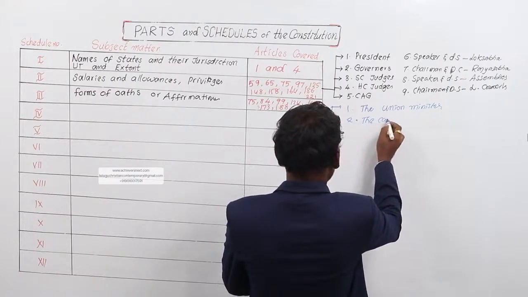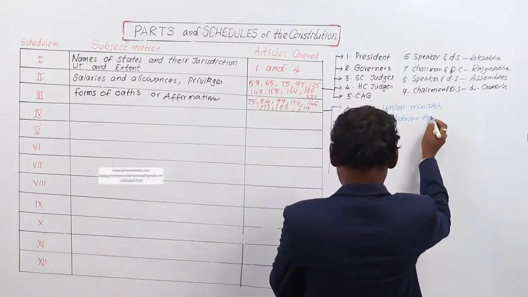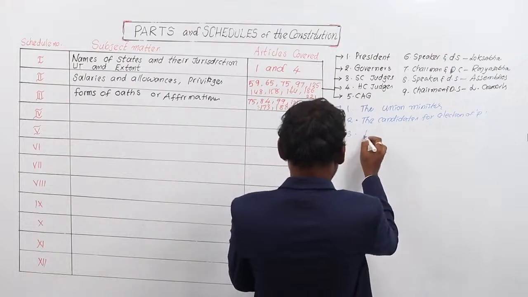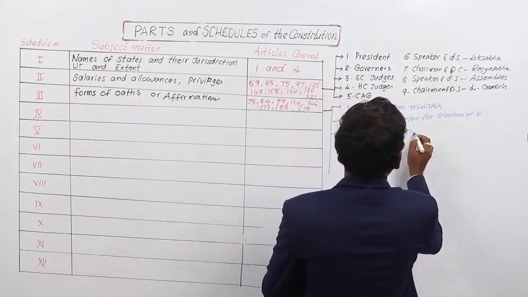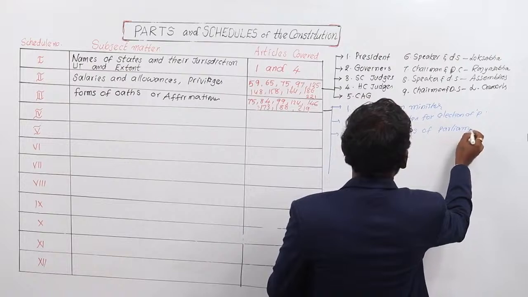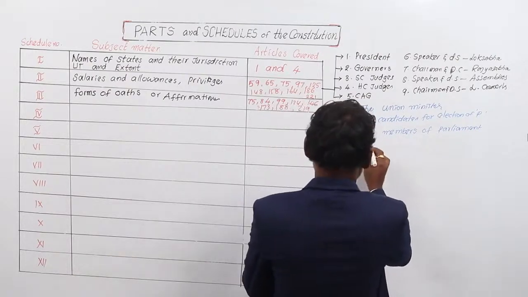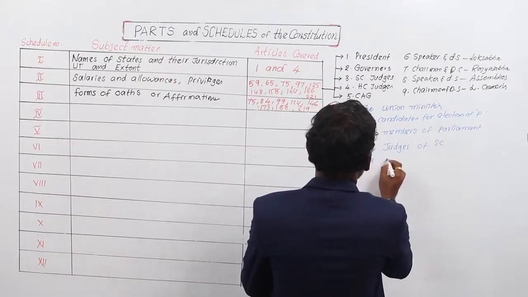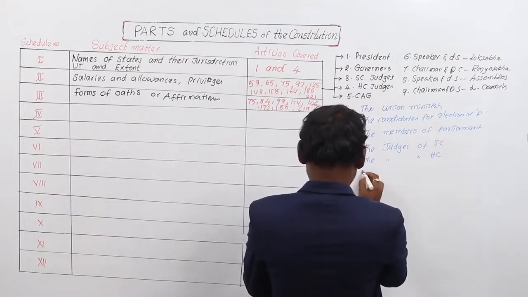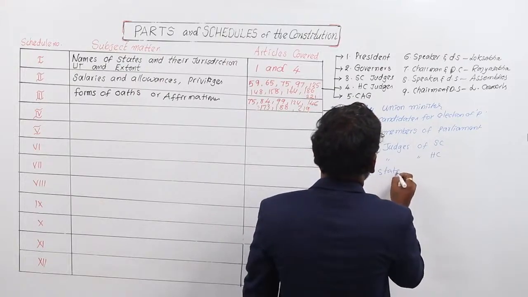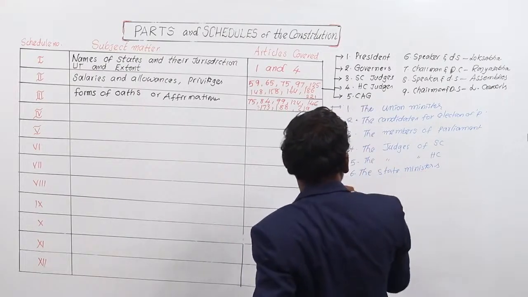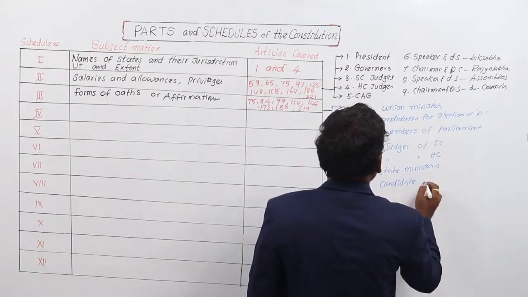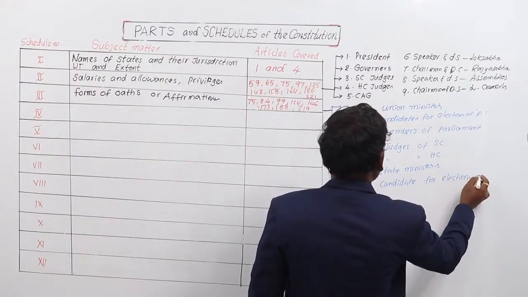The candidates for election of parliament. The members of parliament. The judges of Supreme Court. The judges of High Court. The state ministers. The candidates for election of state assemblies.